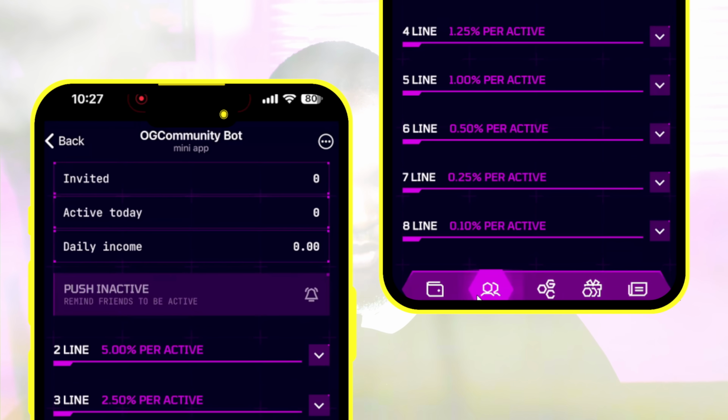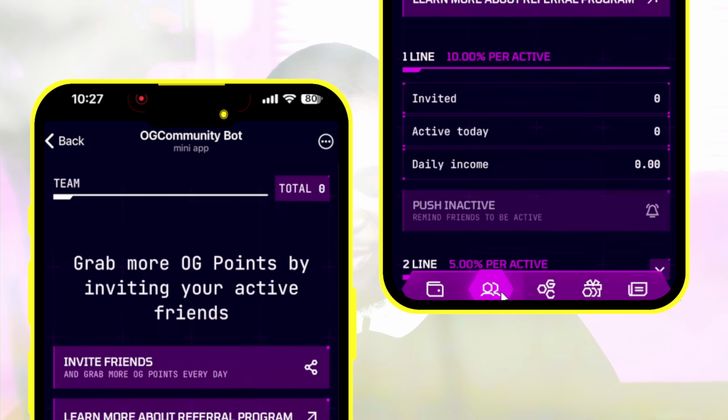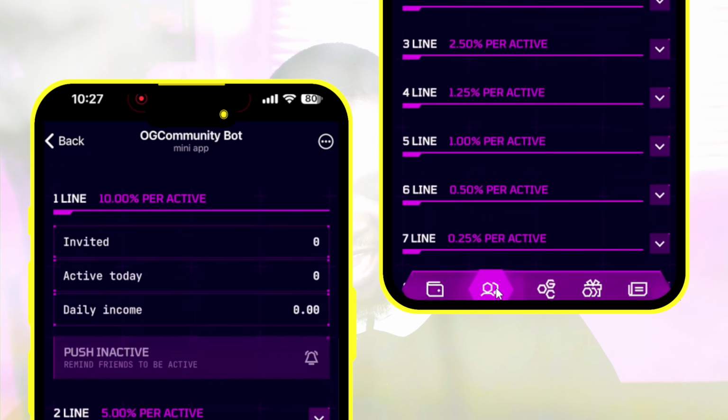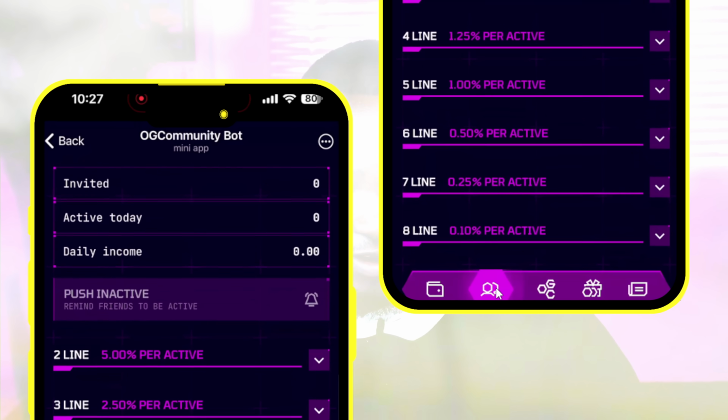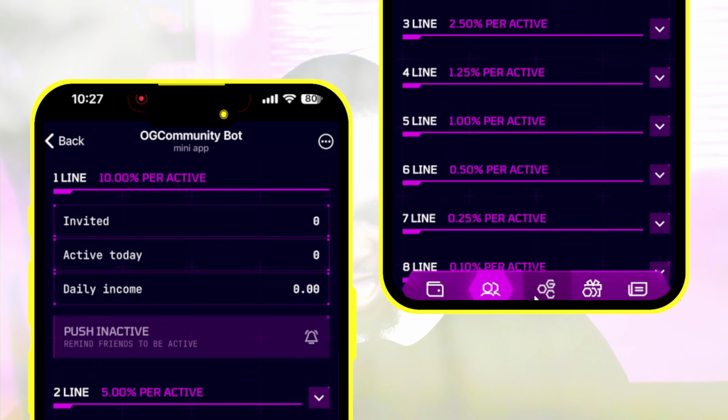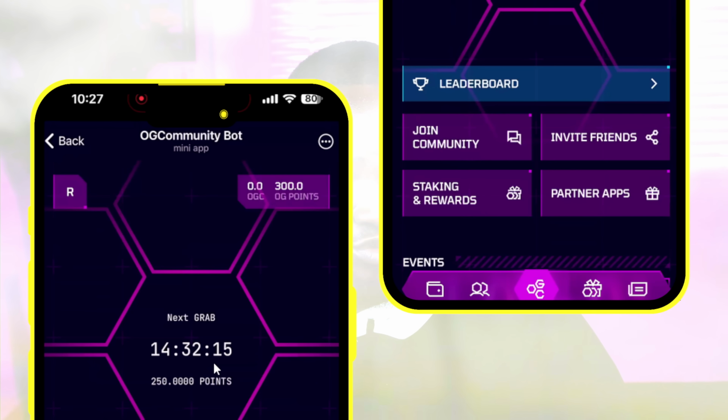And on the second tab right here, this is where you are going to see the number of people you have referred and how many points you have earned from the referral. And on the top page right here, this is where you can grab every 14 hours. You can grab 250 points every 14 hours.